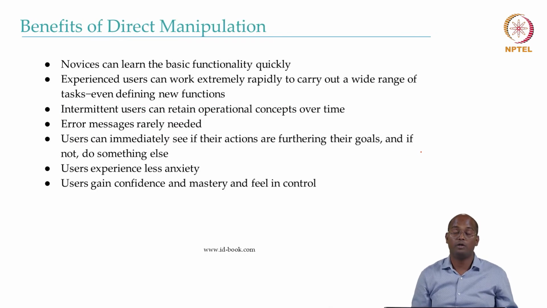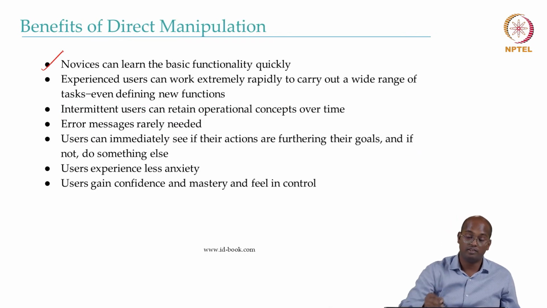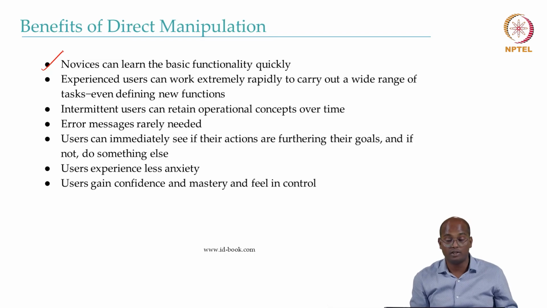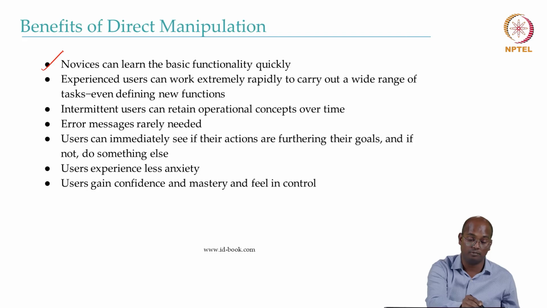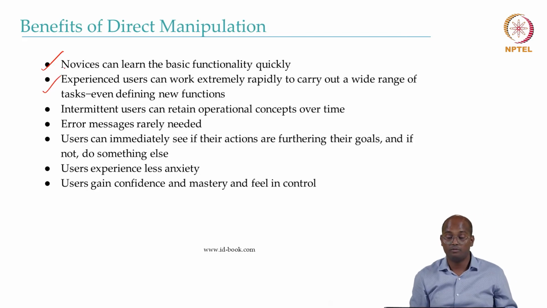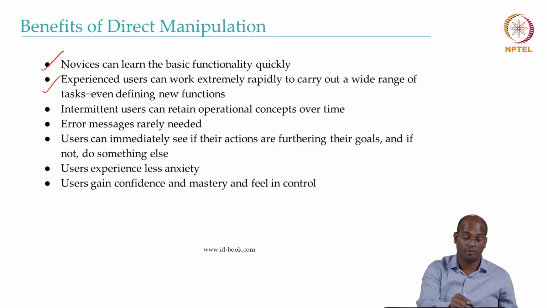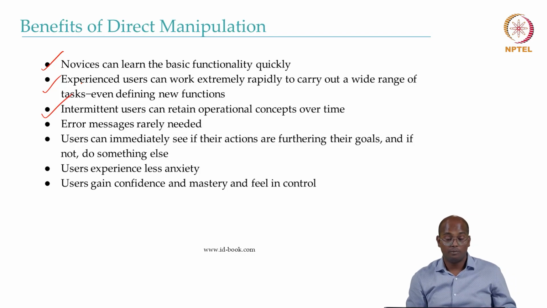The benefit of direct manipulation is that it's quite easy for novices to use. Novices can learn the basic functionality quickly and adopt the system. Experienced users can work extremely rapidly to carry out a wide range of tasks, even finding new functions. Intermittent users can retain operational concepts over time.